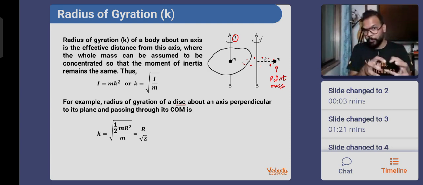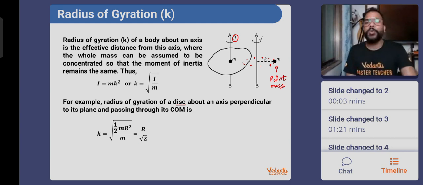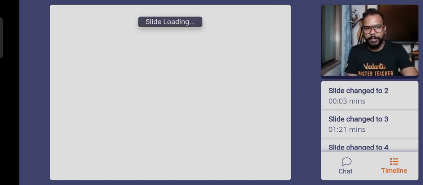To have the same numerical value of moment of inertia, but for a point mass, the point mass will have to go in a circle of radius r by root 2 to get the same numerical value of moment of inertia. Okay, everyone? Hope it is making sense. Let me give you an example for the same.